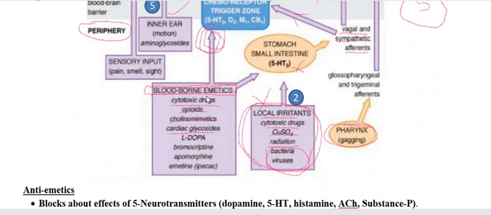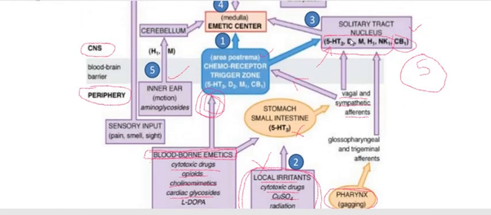So these are the pathways. If you are going to block these pathways, those drugs which block them are to be used as antiemetics, or those drugs which stimulate these pathways we have to use as emetics. Next is the inner ear.